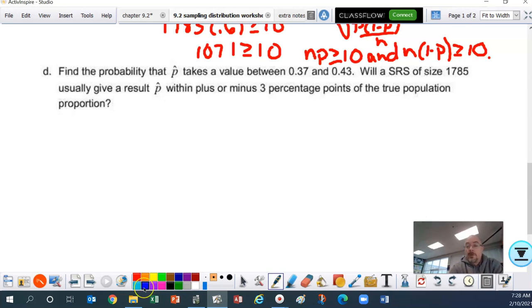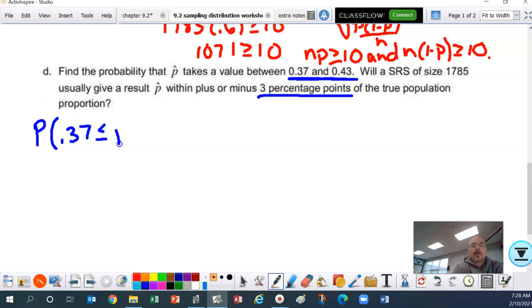Okay, ladies and gentlemen, so here, this is what we're going to write. Are you ready? Okay, notation time. We want to know the probability that, now 3 percentage points, that would be 0.37 to 0.43 above and below the 0.4, right? It's telling us that. That's what this is right here. So we're going to write we want to find the probability that the p hat is going to fall between those two proportions.